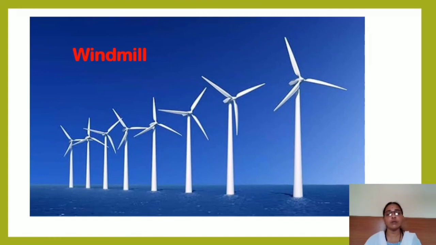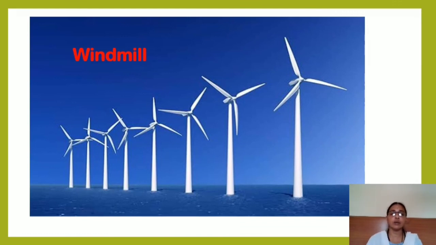Wind is converted into electrical energy, or the kinetic energy of the wind is converted to electrical energy. This windmill requires a very high altitude region, where there is a lot of wind, or it requires a location near the seashore where wind is more. As per the velocity of the wind, towers are fitted, and we call them windmills. They have a fan, which we call shafts, and at the end of that fan there is a tail. You can see there the turbine is fitted.